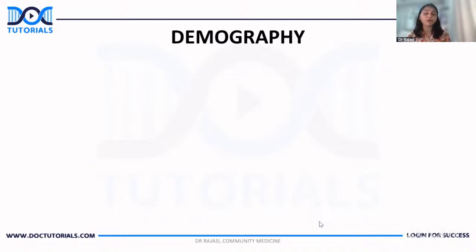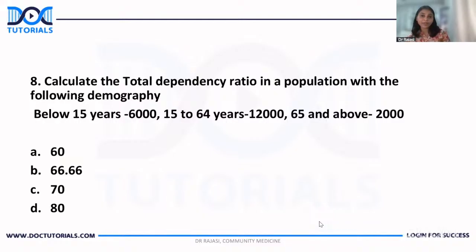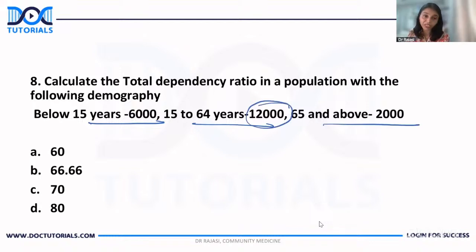Now coming to demography. Easy questions from demography. Calculate total dependency ratio in a population with the following demography. They have given the age below 15 years as 6,000, 15 to 64 as 12,000, and 65 and above 2,000. Some said it was 60, that is okay, because earlier it was 60, now it is 64. So it doesn't matter. And the question is, you have to calculate dependency ratio.